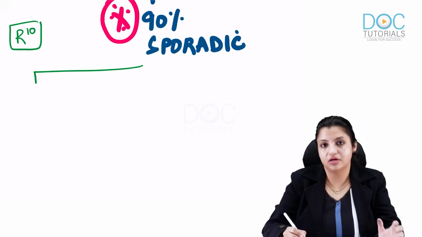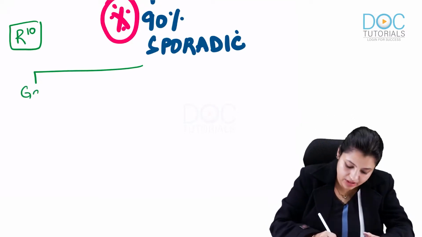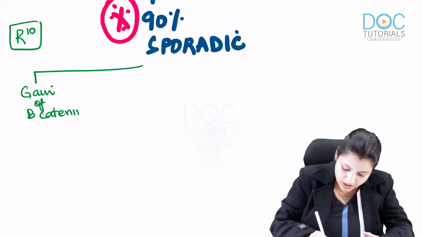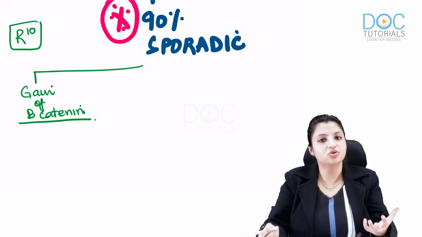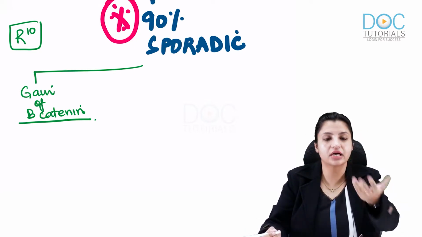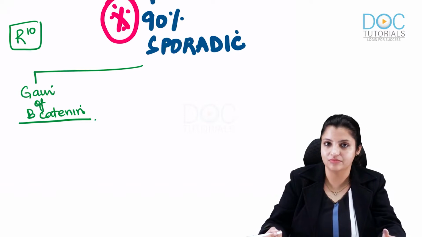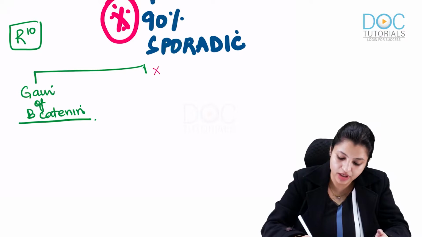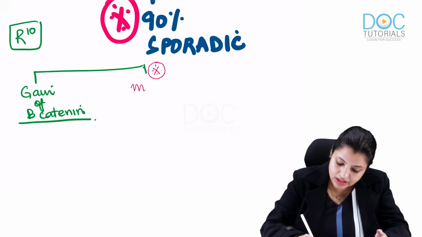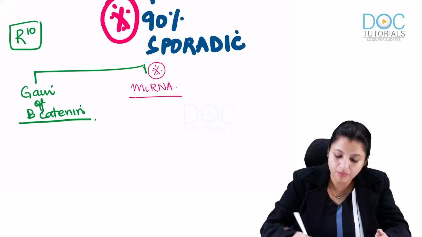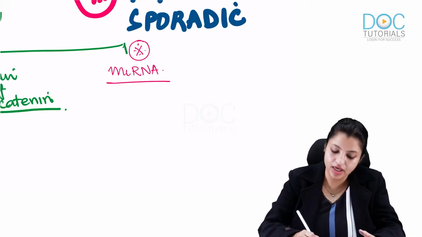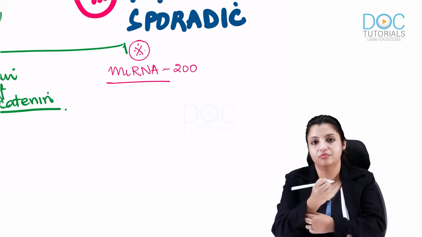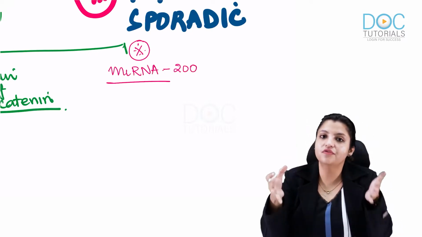Here, the first sporadic mutation that they have described is gain of beta-catenin. So one mutation that is mentioned here is beta-catenin. Probably there is beta-catenin gain which can be seen in sporadic Wilms tumor. The second mutation, which is most important and most recently added, is, what is the recent thing that is coming up nowadays? MicroRNAs. There is a special type of microRNA, microRNA 200, which is very important for the normal functioning of the WT gene.